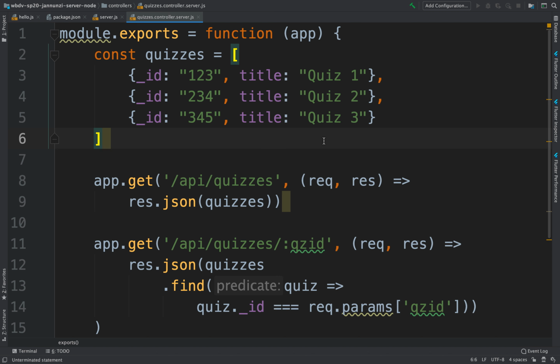All right, so here we have a code for a file that is implementing a controller. If you remember, the role of a controller is to serve as an interface between two worlds: the HTTP world and the JavaScript world, or the HTTP world and the Java world, and basically do the translation between those two worlds.